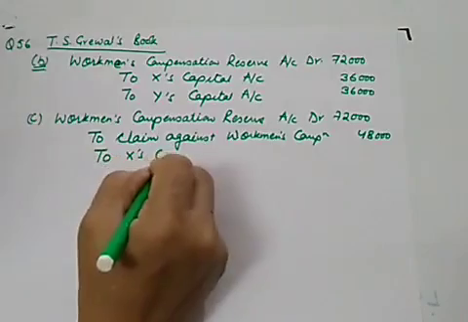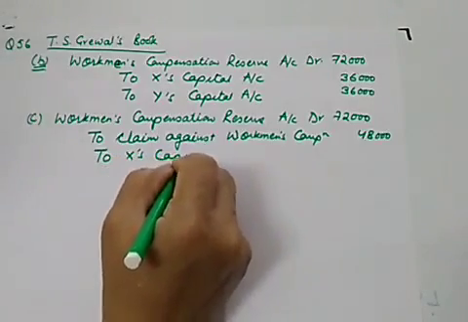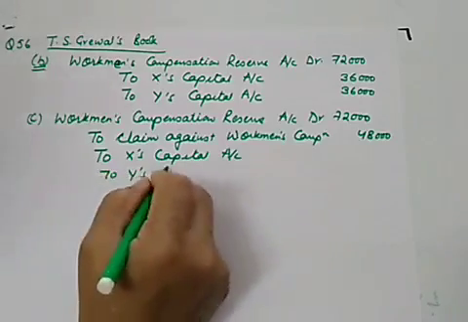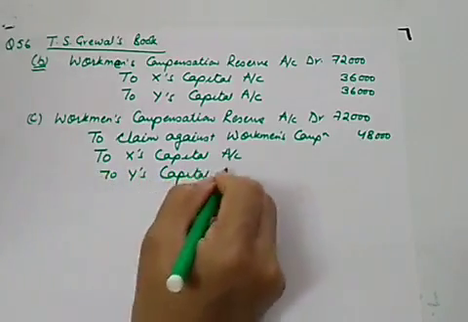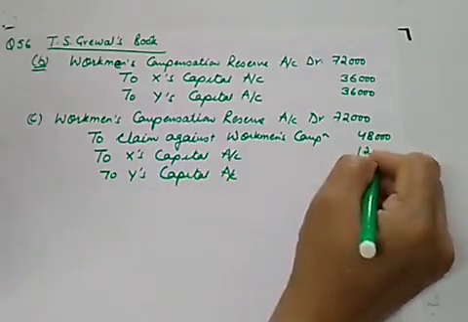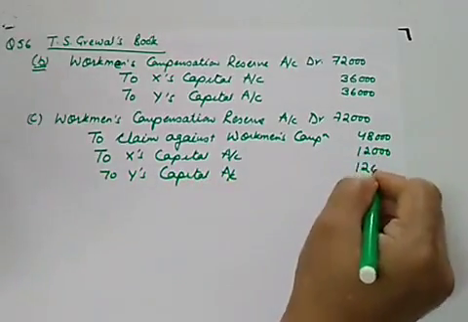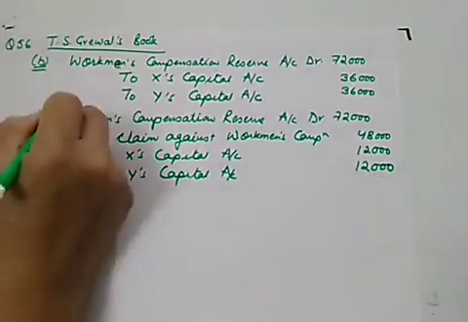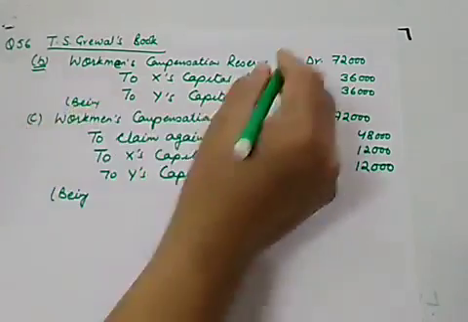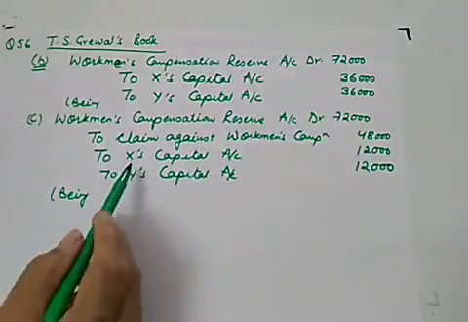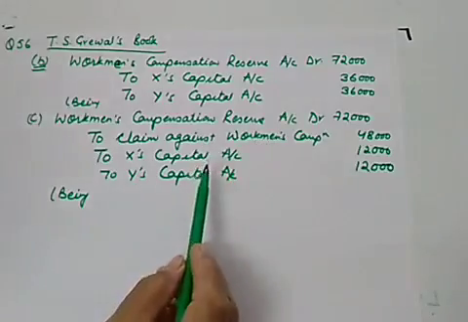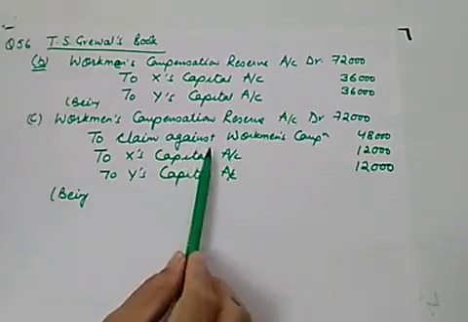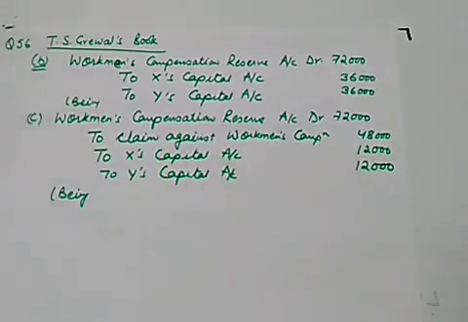So X capital account and to Y's capital account. How much? It will be equal. Equal means 12,000 and 12,000. And I hope you will be able to write the narration. And I told you that whenever you are framing journal entry, you need to frame in the format. Being workman compensation reserve is distributed between all partners equally after deducting a claim of 48,000.